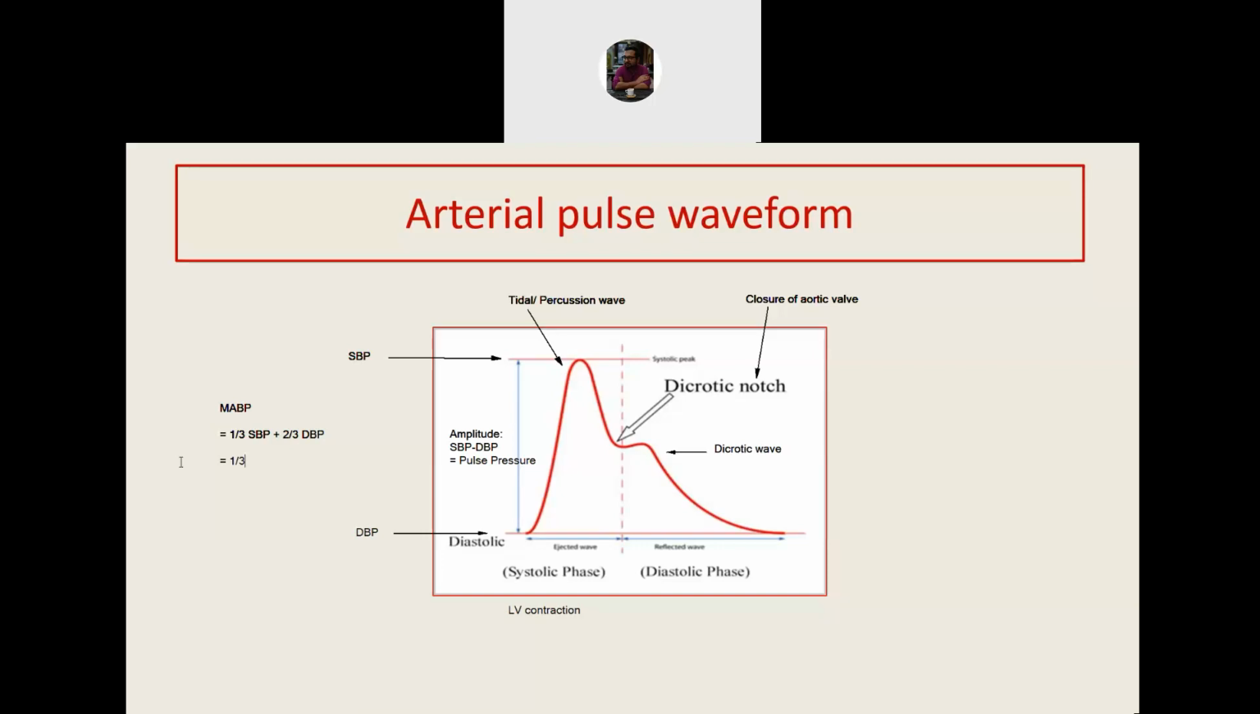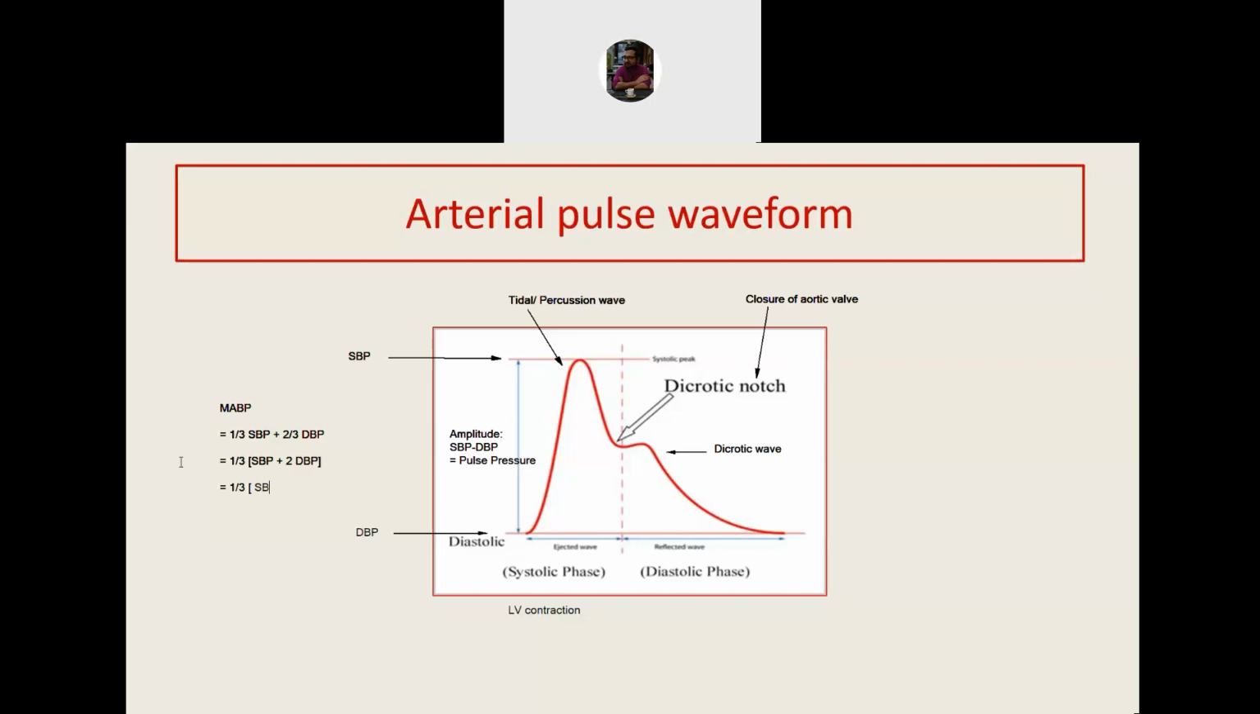Now, if we want to convert this calculation into a different form, then the calculation stands out like this. You take 1/3 common and it becomes systolic blood pressure plus twice diastolic blood pressure. Now, this again can be rewritten. This can be rewritten as, we can actually introduce the term SBP minus DBP here.